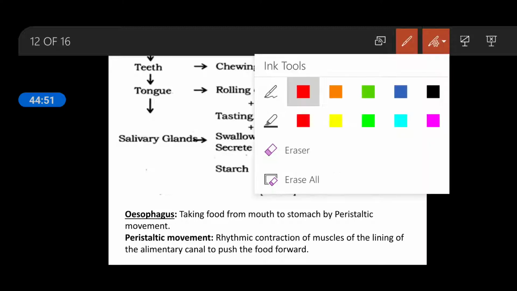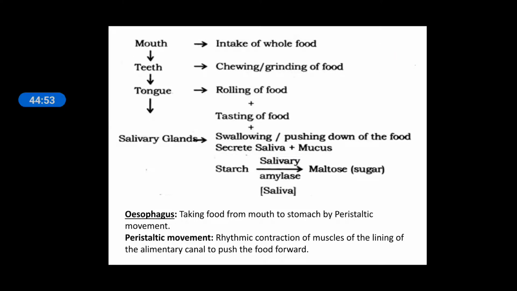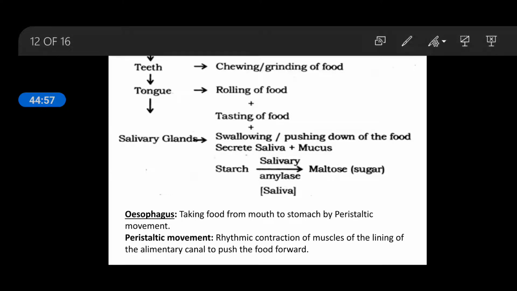In the buccal cavity, first you take in the food, then with the help of teeth you chew and grind the food, with the help of the tongue there is rolling of the food, and with the taste buds present on the tongue you sense the taste, and then swallow or push down the food.